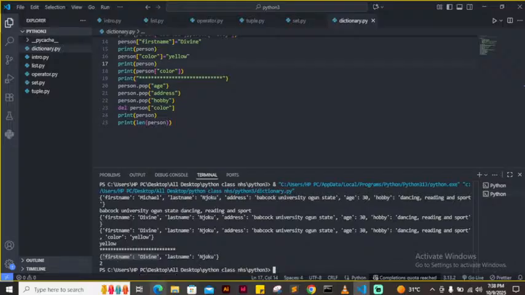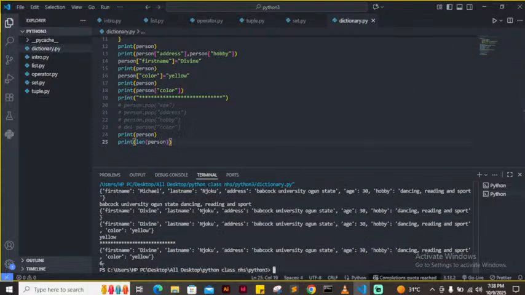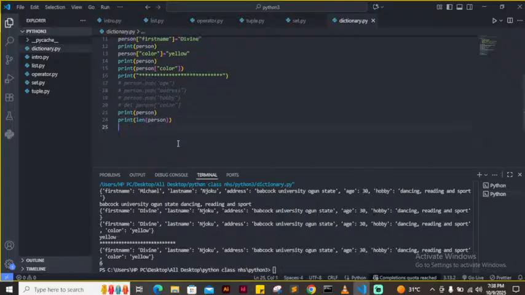Now you can also loop through items in your dictionary. Let me comment this remove out. Let's say I want to loop my dictionary. If I run it now, it will be more. Now I have 6 because the removed items have been added back.